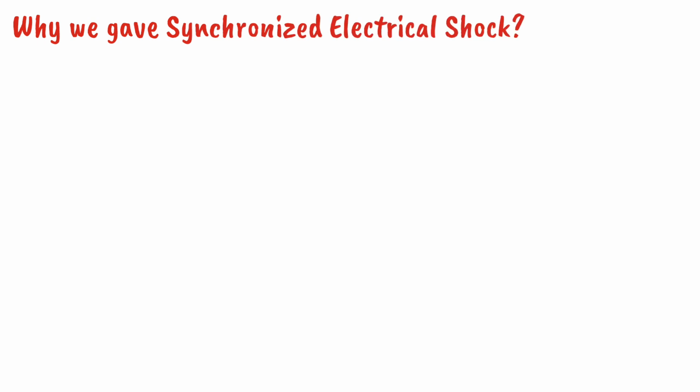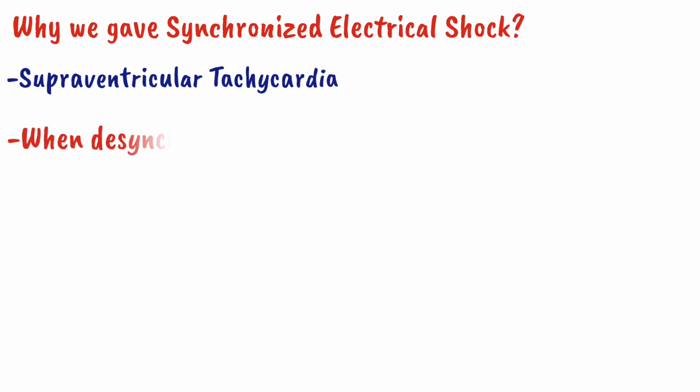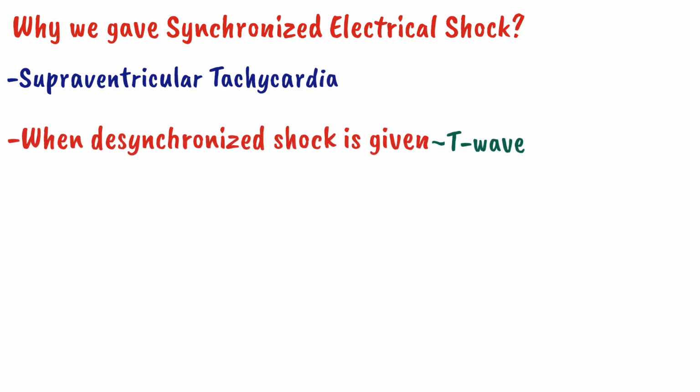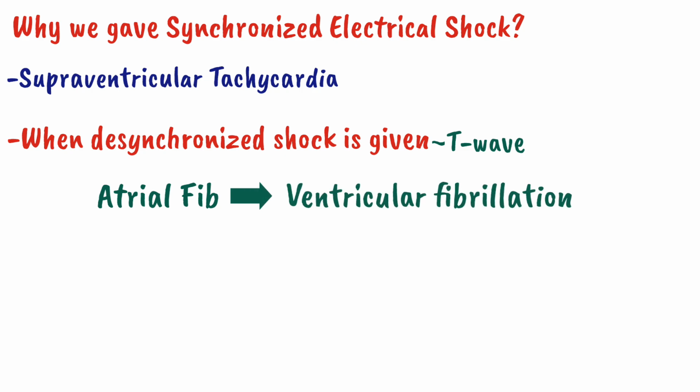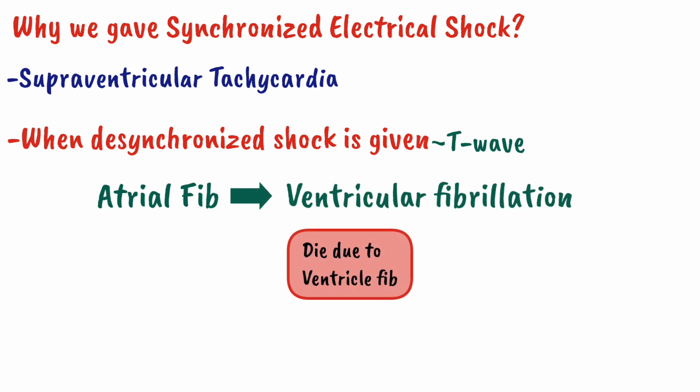Because when we give an unsynchronized shock at the T wave, the atrial fibrillation can convert into ventricular fibrillation and the patient can die. That is why in all kinds of supraventricular tachycardia, we give synchronized DC cardioversion with a defibrillator in which the electric current is applied at the QRS interval.